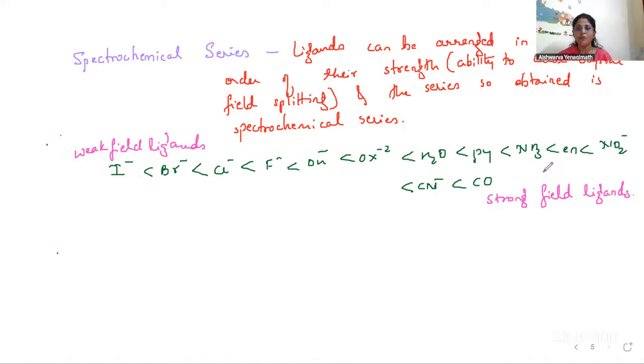Whereas ligands on the right side force the electrons of the central metal atom to pair up in the 3d orbital, and they easily form inner orbital complexes.